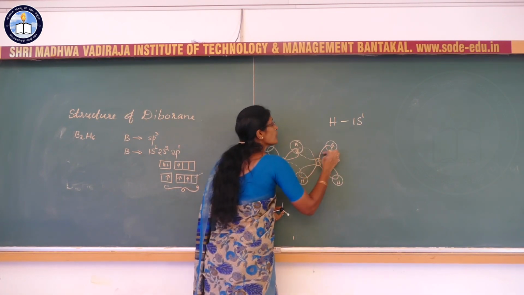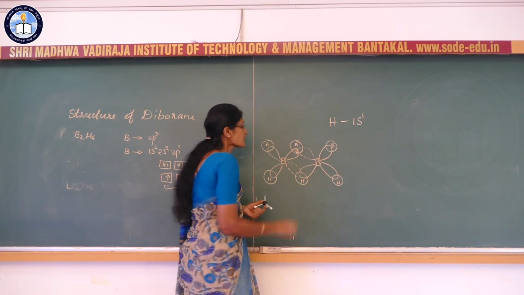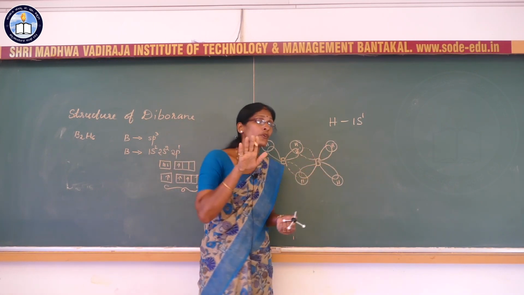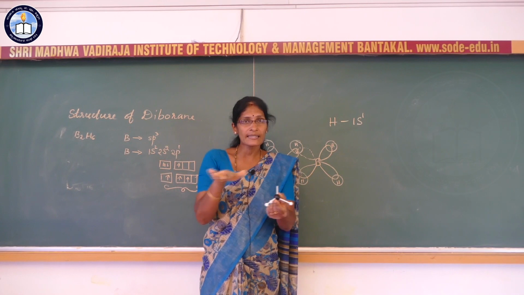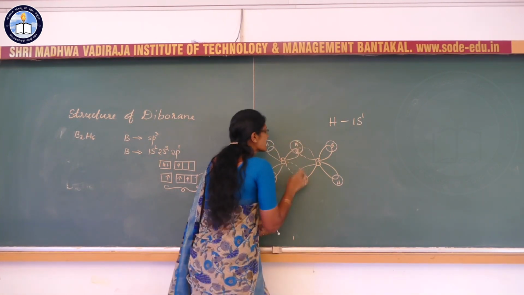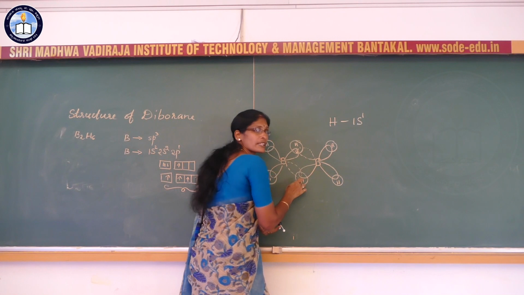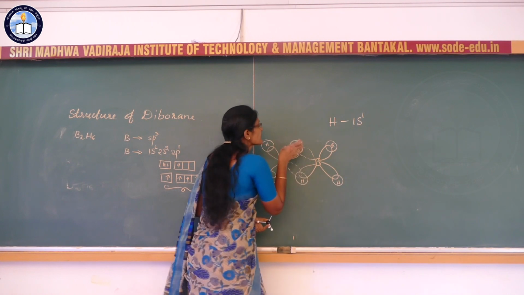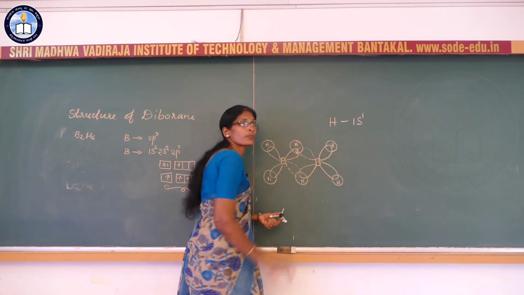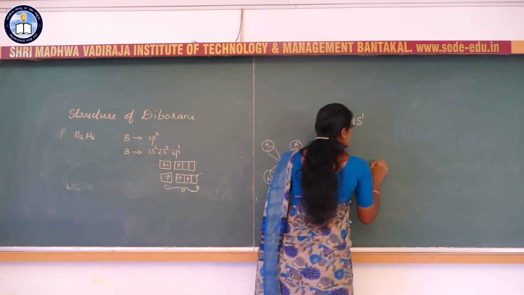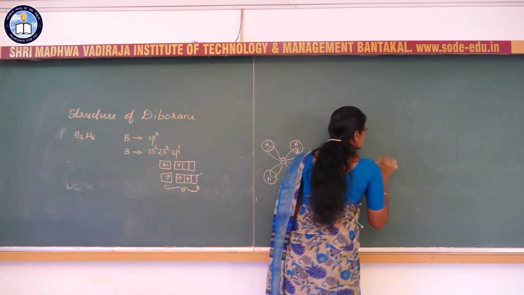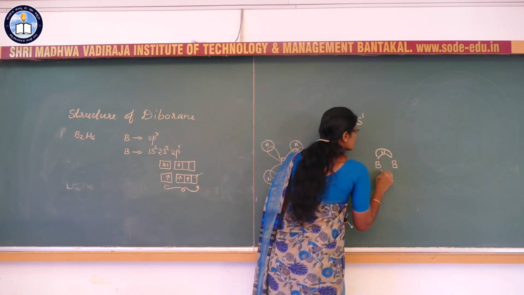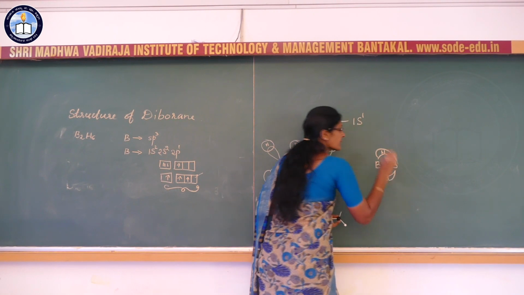Now this is called the 2 center 2 electron bond. The 4 terminal hydrogen atoms are present in one plane, and the 2 bridged hydrogen atoms are present above the plane and below the plane. This 3 center 2 electron bond is also called a banana bond, and it is represented like this. So this bond is called a banana bond.